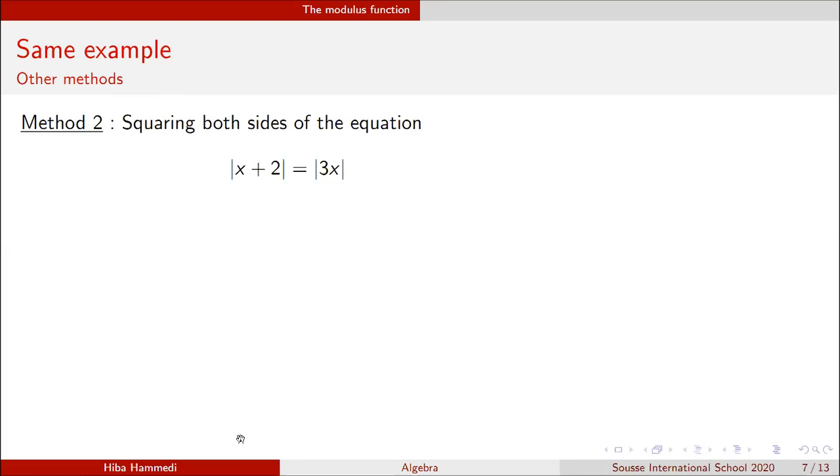A second method is, I have two numbers or two expressions that are equal, and then I can take the square of these two parts. So the square of this is equal to the square of this. When taking the squares, I can transform these two straight lines into brackets, because I know that this is a positive number and this is a positive number. So taking the squares of these two will not change anything, because this is a positive number and I know that square is a positive number too.